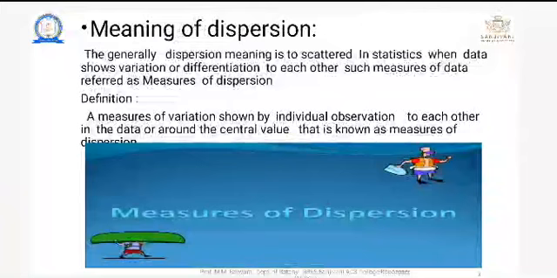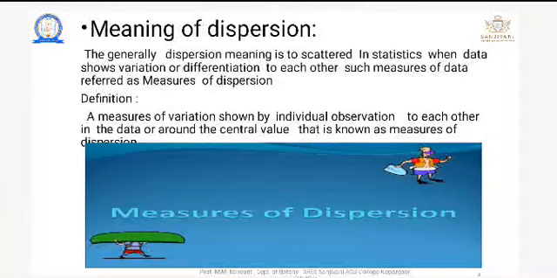Measures of variation of individual observations to each other of a data to the central value. That means the difference between each central value and the individual data is known as the measures of dispersion.